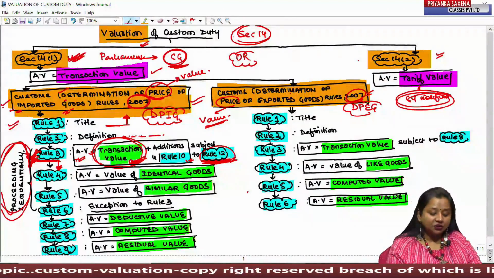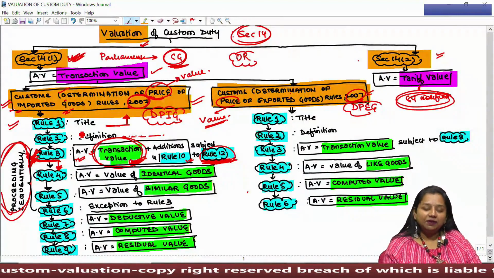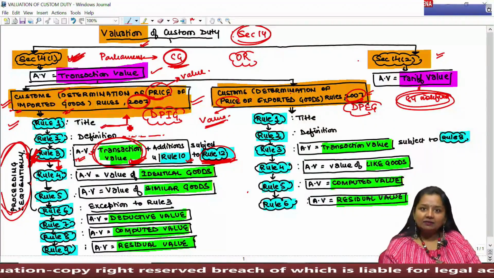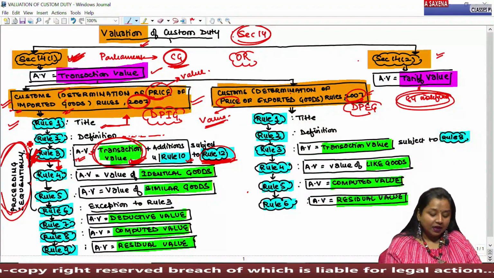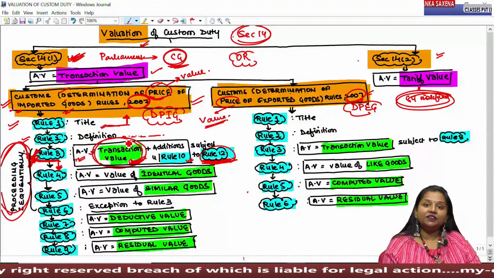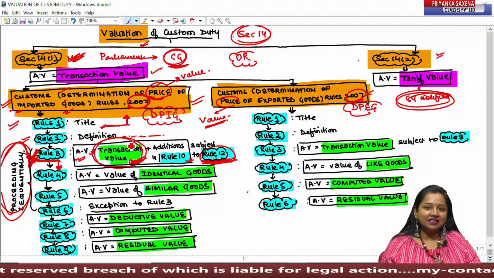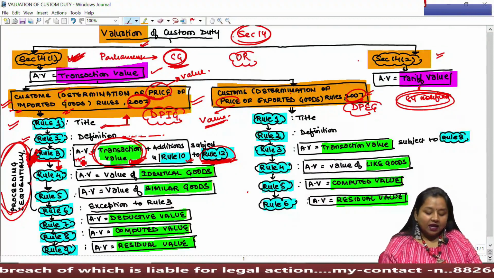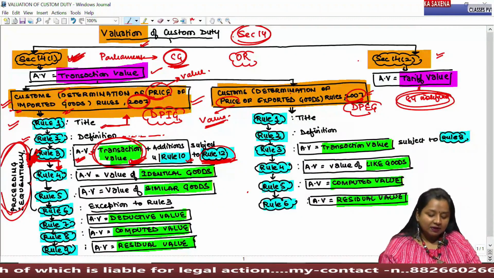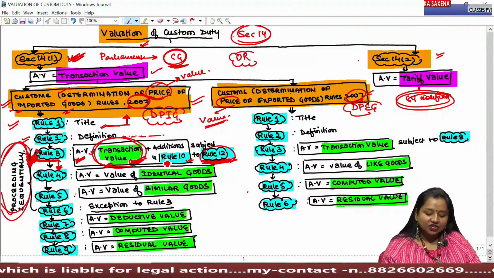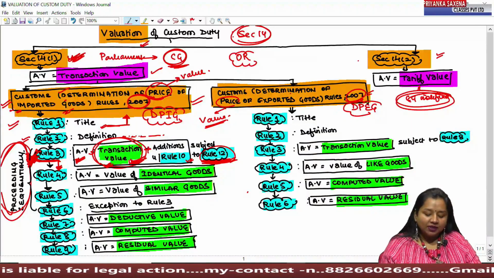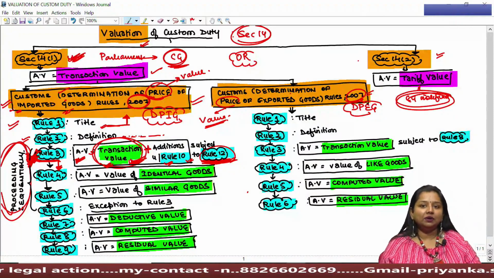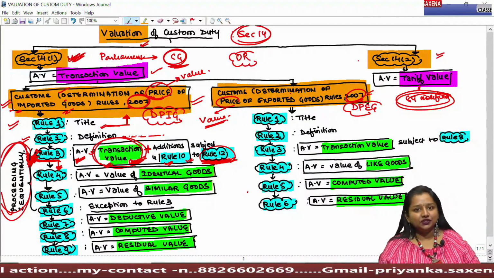Under DPIG rules, we had started in the previous session that under Rule 1, the title, the name, the heading of these rules has been given, whereas Rule 2 comprises the definition of different terms being used under these rules. Further, under Rule 3, we concluded that assessable value shall be taken as the transaction value along with additions to be considered under Rule 10, which we had already covered under Session 1 and Session 2.